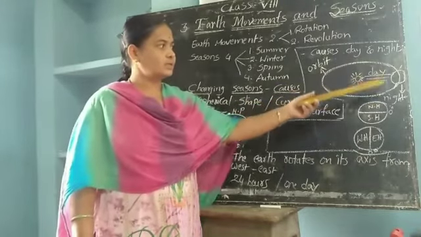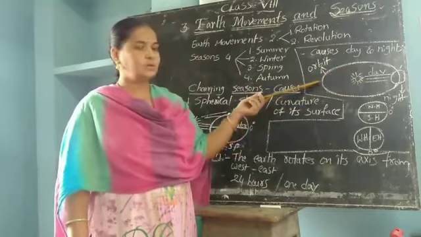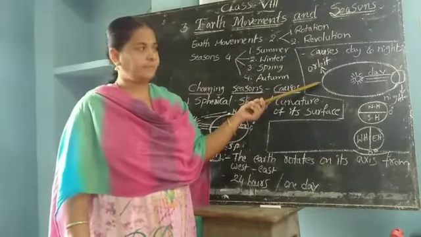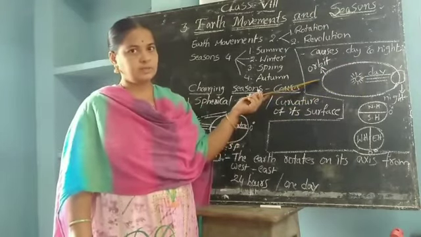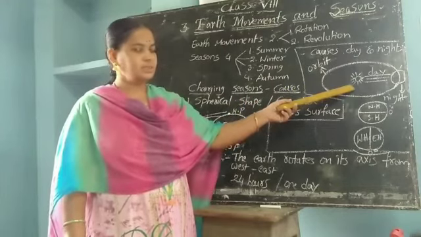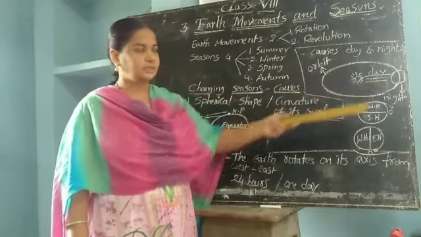Students, what is this? This is the route of the earth, also called an orbit. The earth always rotates on its orbit. Next, what is this? This is the sun, and this is our earth.